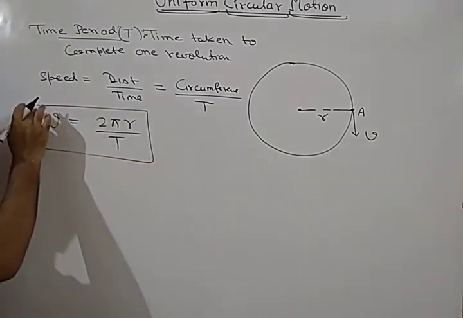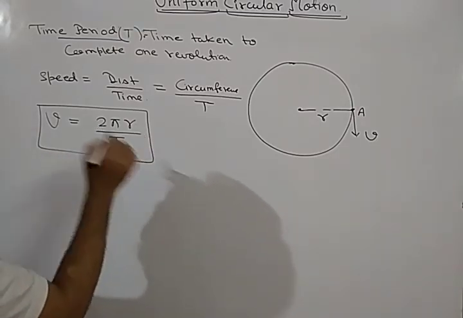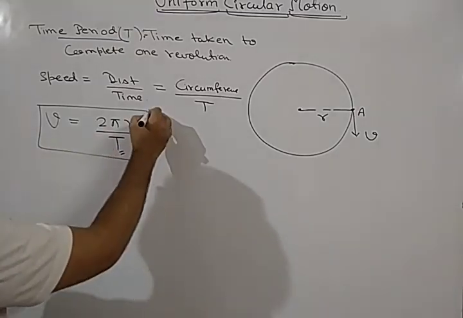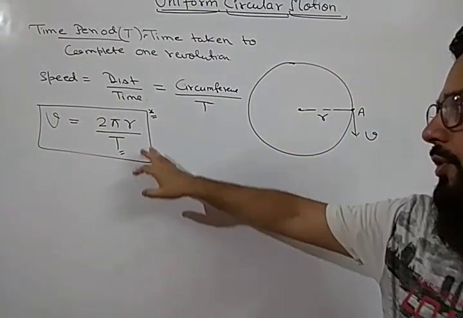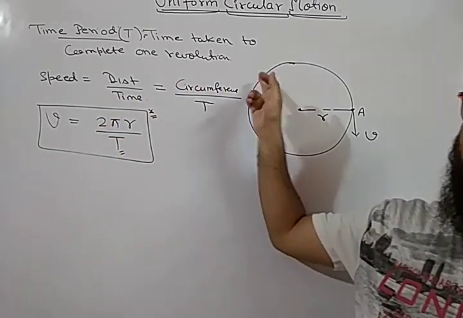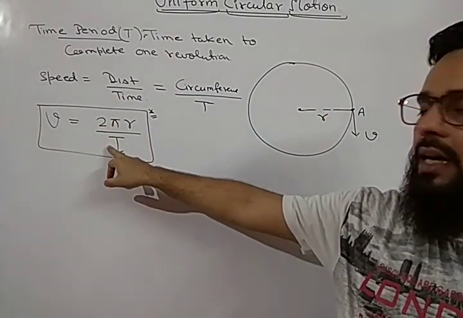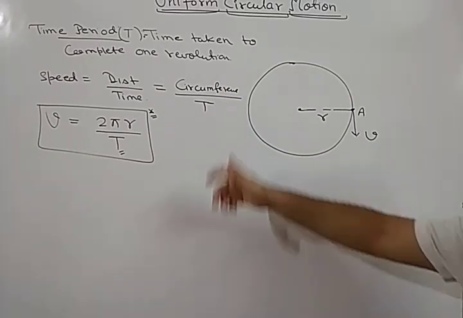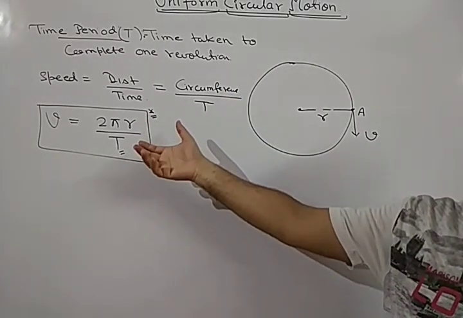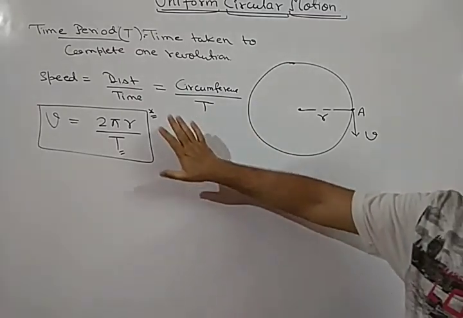So the speed of uniform circular motion is related with the radius of the circular path and the time period. With this formula, speed is equal to 2 pi r upon capital T. So this is the formula for uniform speed of uniform circular motion. v is equal to 2 pi r upon capital T, where T is time period and r is radius of the circular path. This is the only formula which is in your syllabus. It is not the exact derivation of this formula. You will study the exact derivation in class 11th, but at this level this derivation is correct.